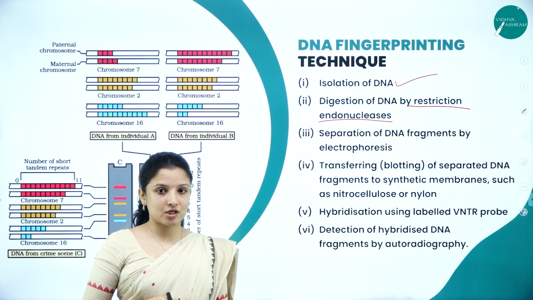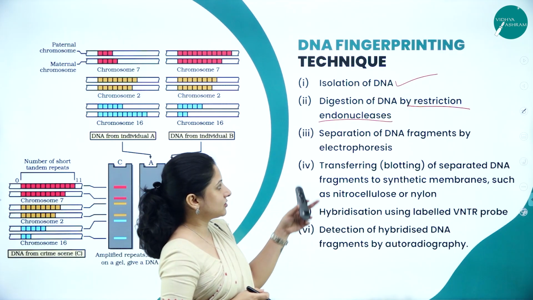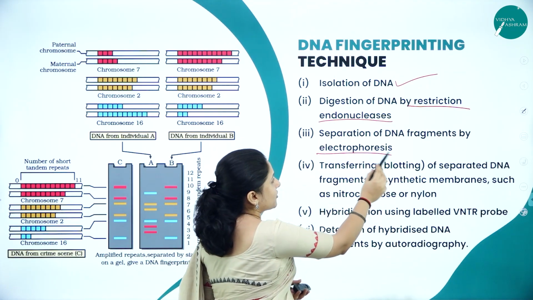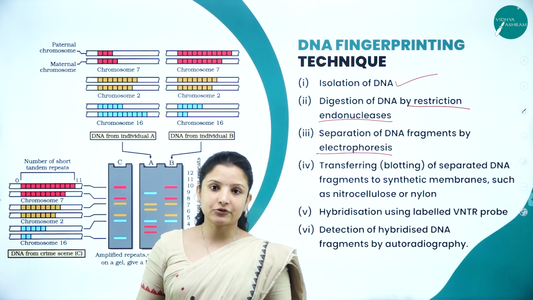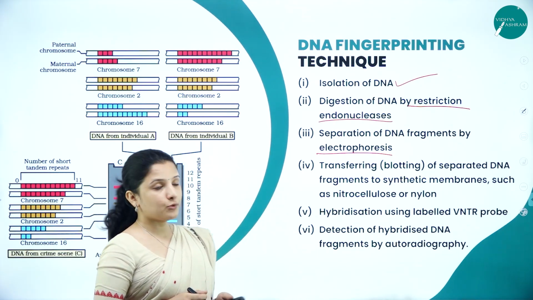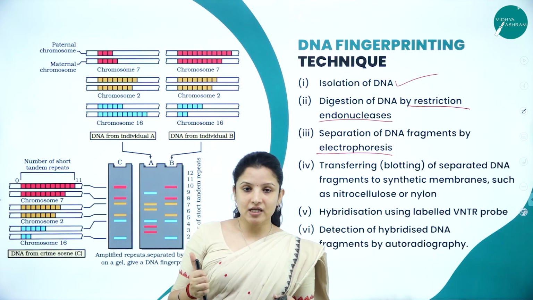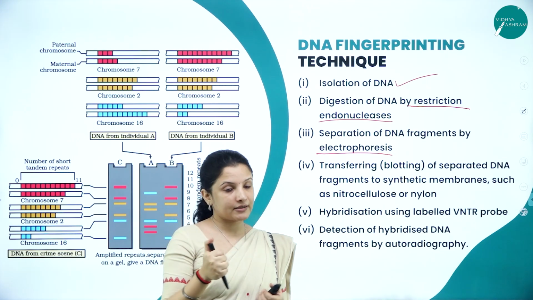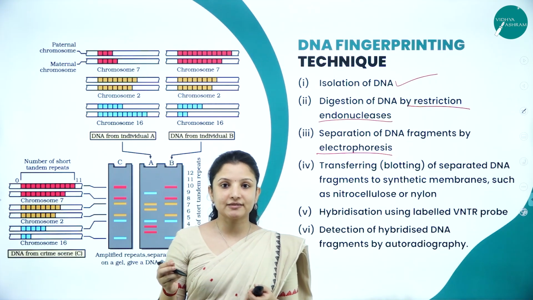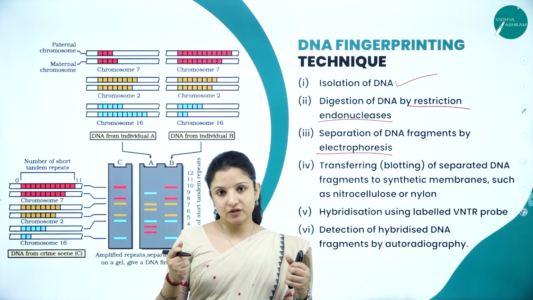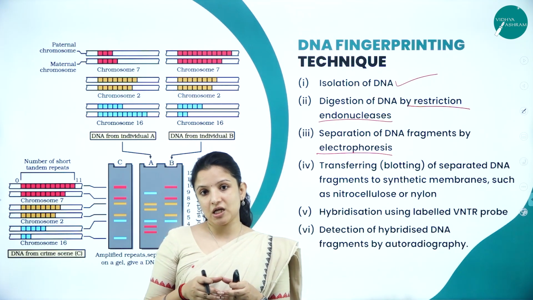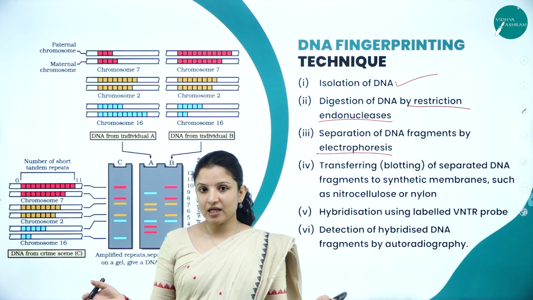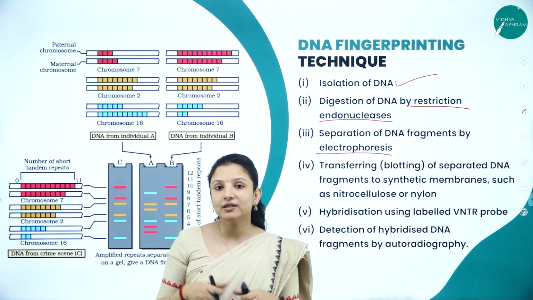After using the restriction endonucleases, the separation of DNA fragments is done by gel electrophoresis. In gel electrophoresis, first they would have isolated the DNA. That DNA they have to break down into smaller fragments. For that they add a particular enzyme called restriction endonucleases. Now they have different fragments of the DNA. From those fragments they have to separate the repetitive DNAs and the other DNA strands. Everything should be separated. How will they separate it?